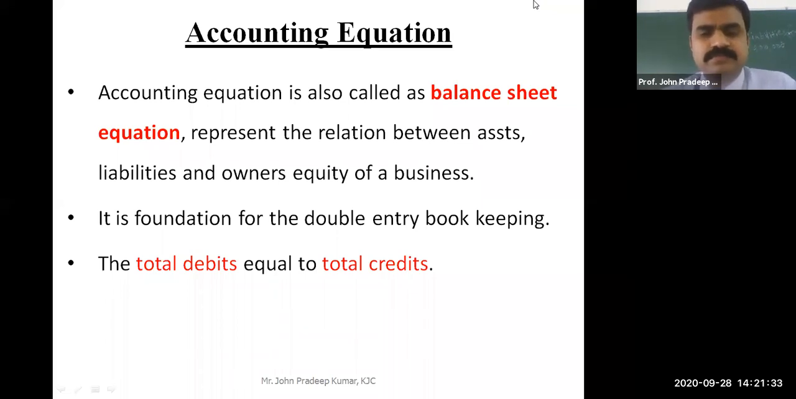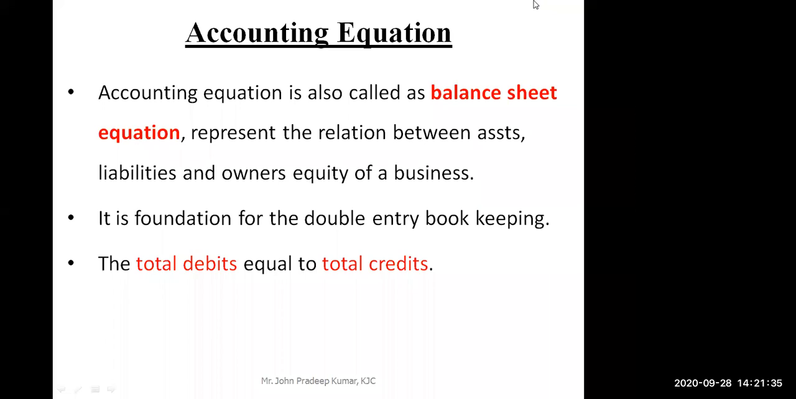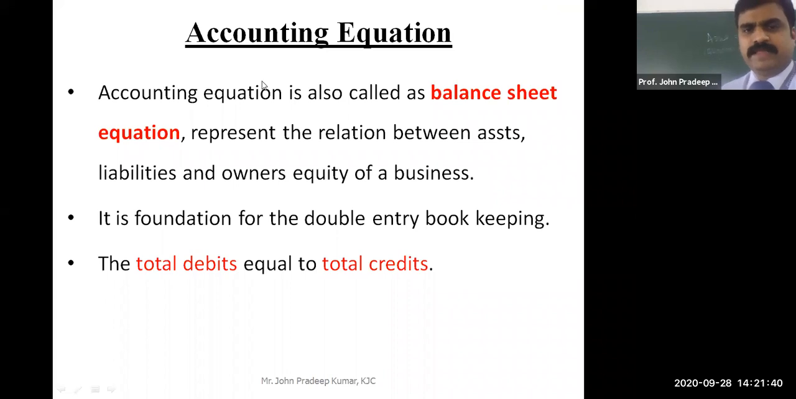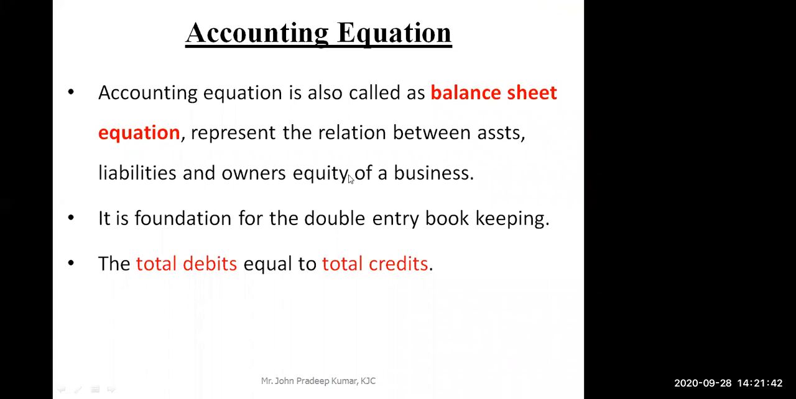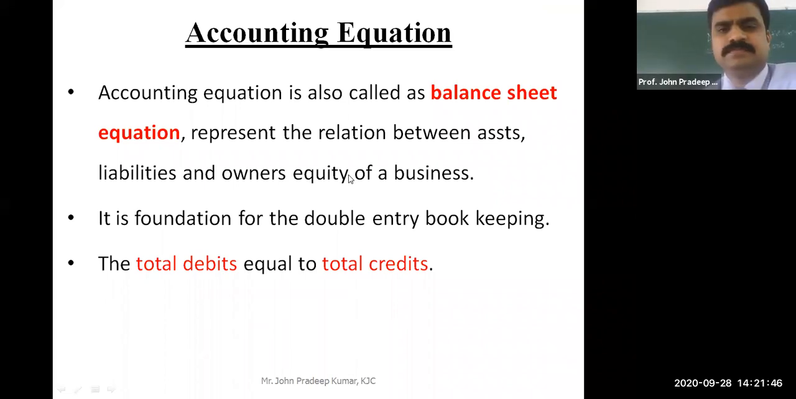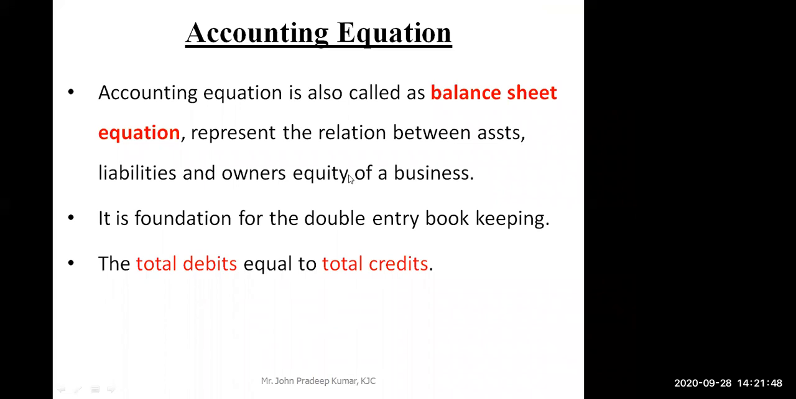The accounting equation is the foundation for the double entry book system. Is it clear? Any doubts till now? No, sir. Please ask if you have any doubts in between.